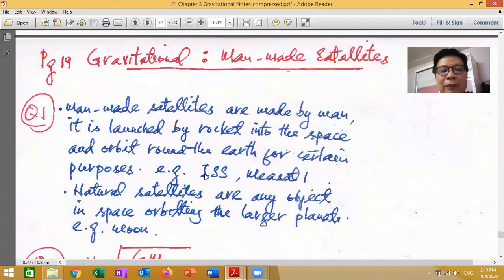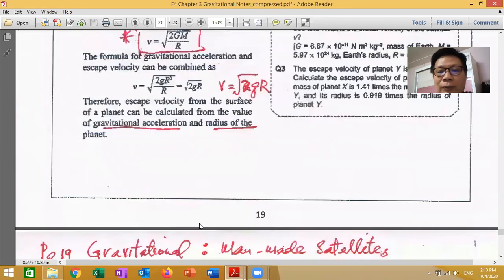One example is the International Space Station (ISS), or another one is NASAC 1, NASAC 2, 3, and so on. Whereas a natural satellite is any object in space orbiting a larger planet. For example, the Moon. The Moon is a natural satellite, orbiting around the Earth. Understand?